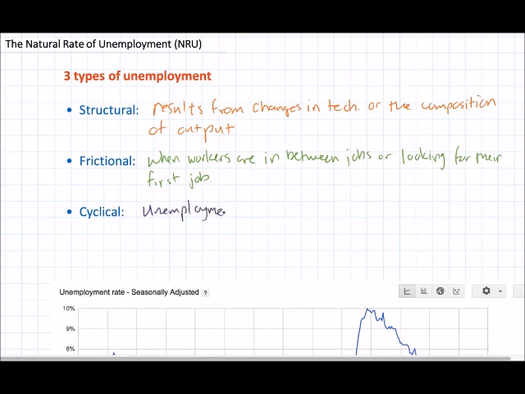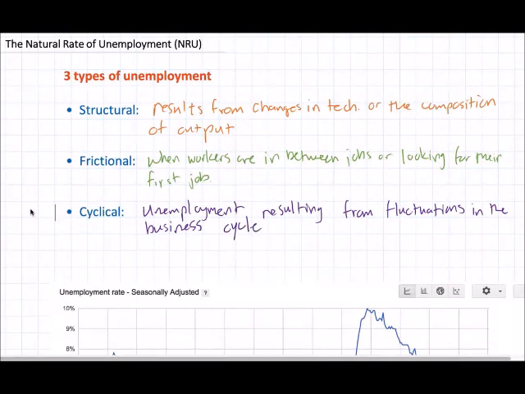Finally, there's cyclical unemployment. Cyclical unemployment is that which results from fluctuations in a country's business cycle. During periods of recession, cyclical unemployment will increase. During periods of expansion, cyclical unemployment will decrease or even become negative if a country is producing beyond its full employment level. Now that we have defined the three types of unemployment, we're going to talk about which of these are considered natural or normal unemployment that an economy will experience even when it's producing at its full employment level.